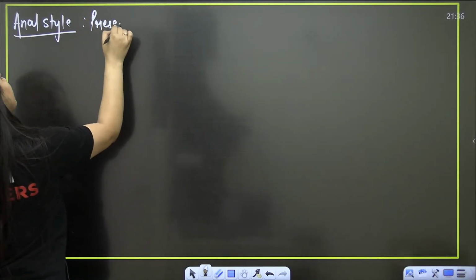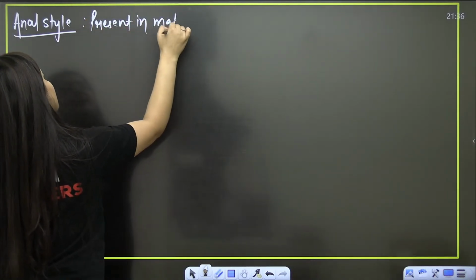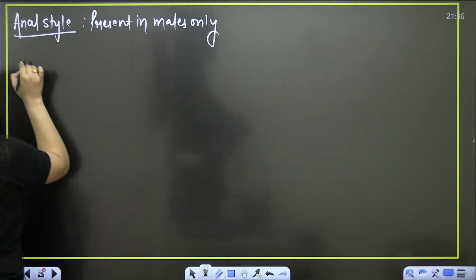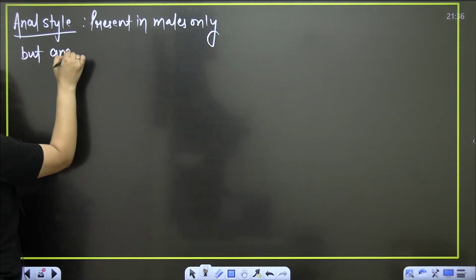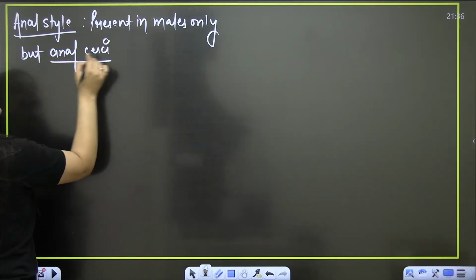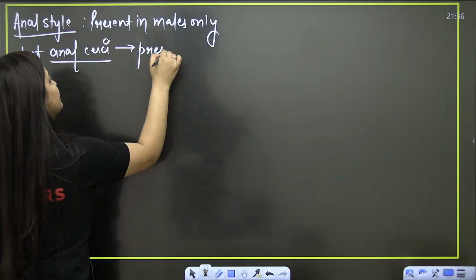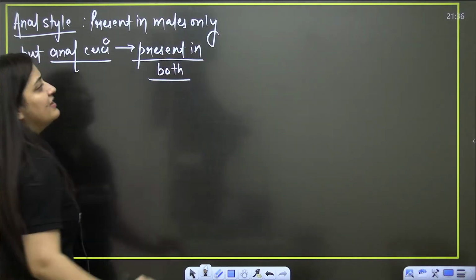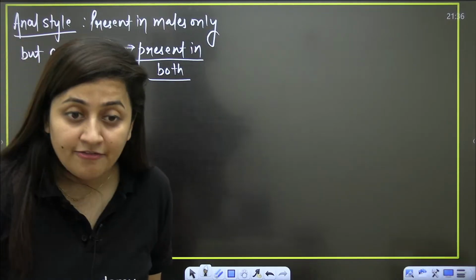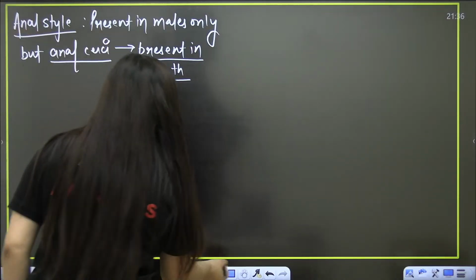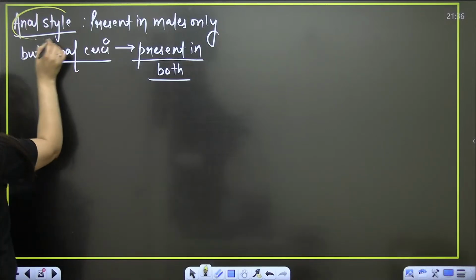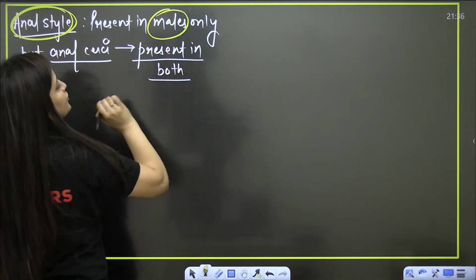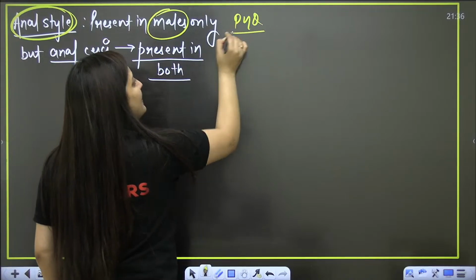So anal style is present in males only. Again I am writing it, but anal cerci is present in both, in male as well as in female, but anal style is present in males only. So again it is a previous year question. These are the previous year questions.